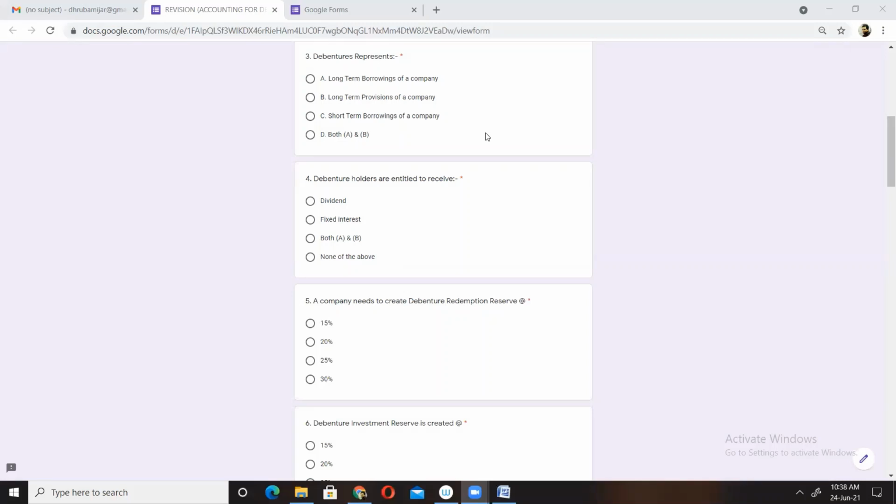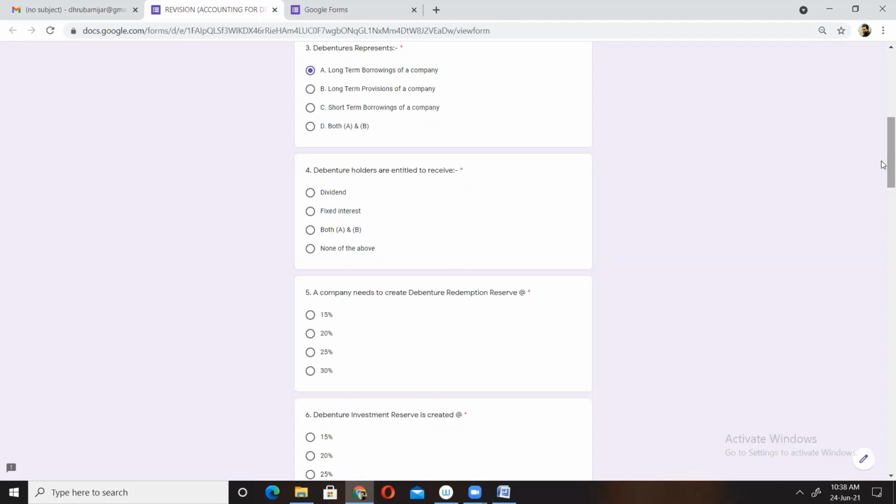Now, let me choose the option. Yeah, debenture represents long-term borrowings of a company. Chalo. Am I clear with this? If yes, then move to question number 4. If no, then you can ask me. Both the questions are open to you. Okay, go through question number 4.